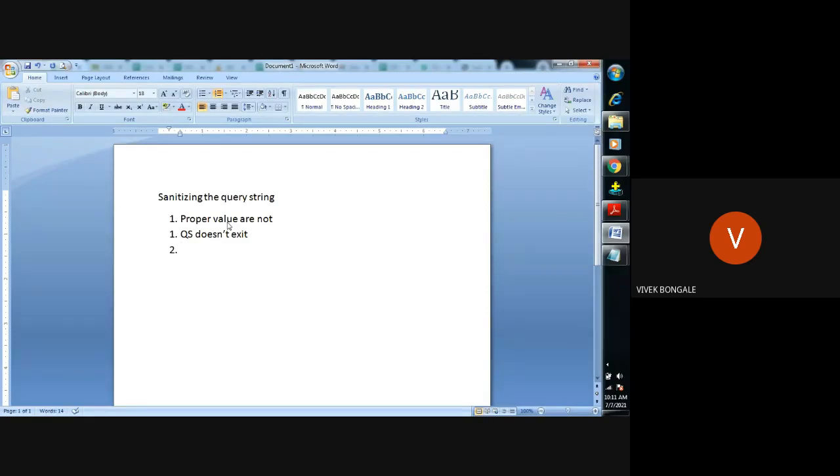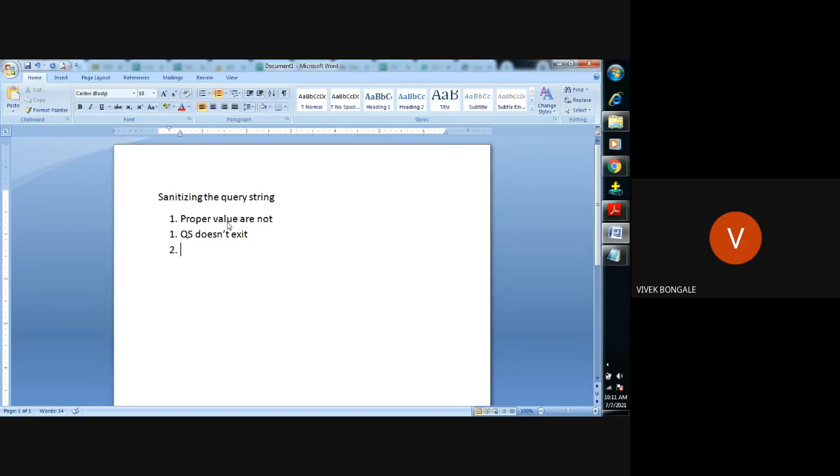But the username I'm giving is Vivek at facebook.com, something randomly. I already registered, so the user is there, the query string is there, but the user is not entering the value properly.